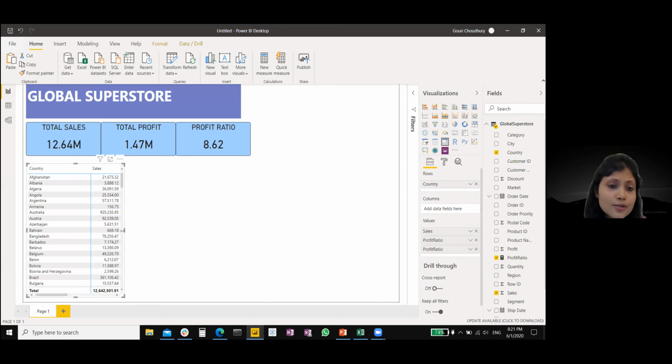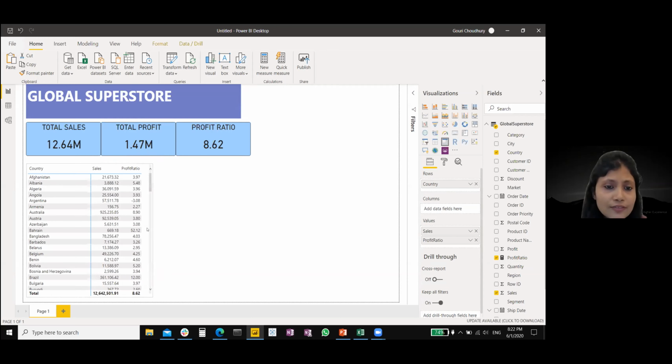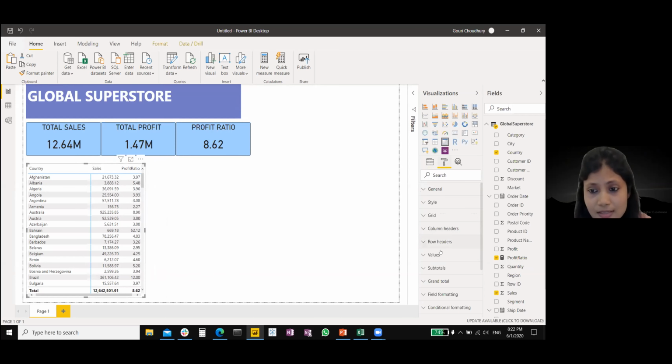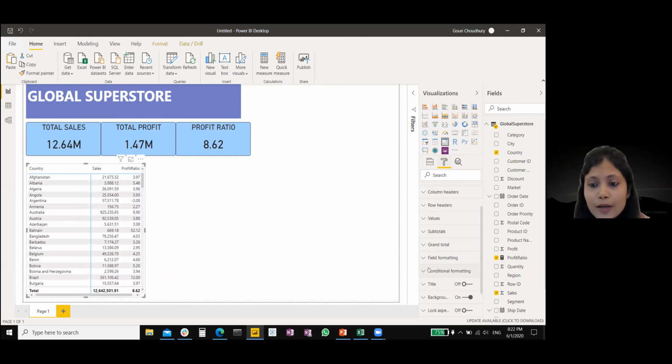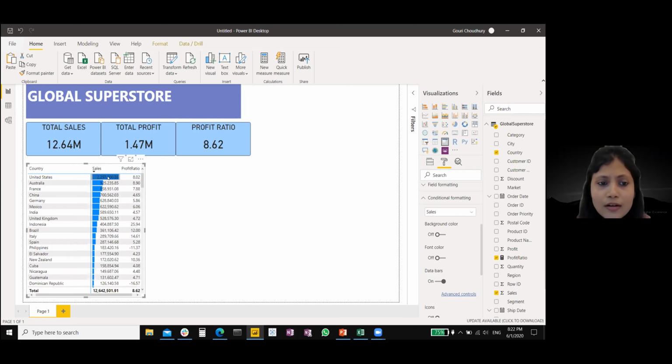Now again, this visualization looks kind of flat. Now that profit ratio got added, it doesn't really give that much information visually. So obviously it gives information, but what we can do is add some formatting to this. So what we can do is add data bars. So we are going to select this matrix and go to conditional formatting, and we'll add some data bars to this. So you see now we have these data bars, and if I sort the sales in descending order, now we can see the data bars against the amount of sales that United States had, giving us the insight that United States actually had the maximum amount of sales.